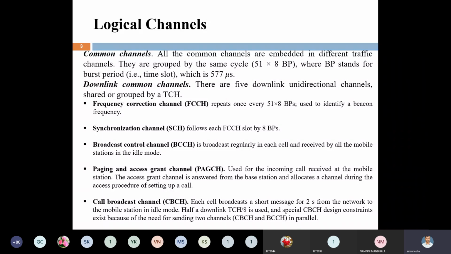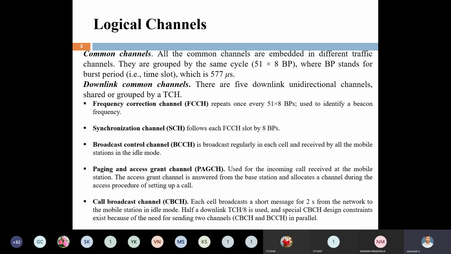Burst period, nothing but time slot. Each time slot is 577 microseconds. Then automatically 51 into 8 into 577 microseconds is the total time. This is about the common channel.